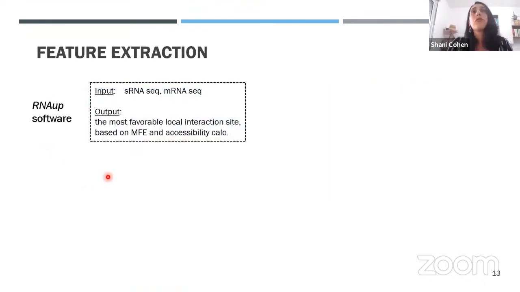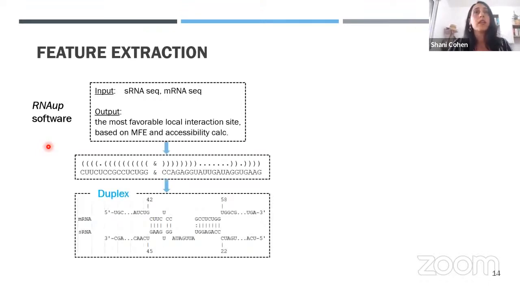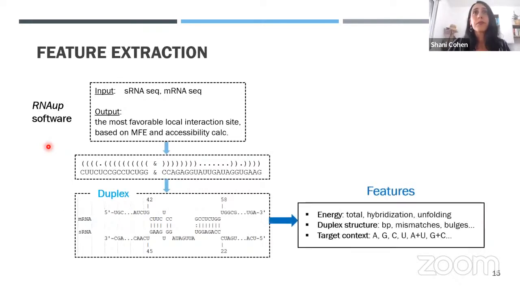As part of our feature extraction process, we ran the RNAup software to calculate a local interaction site for each sample in our dataset. We generate an interaction duplex and then extracted various types of features, including energy measurements, structure-based, and context-based features.